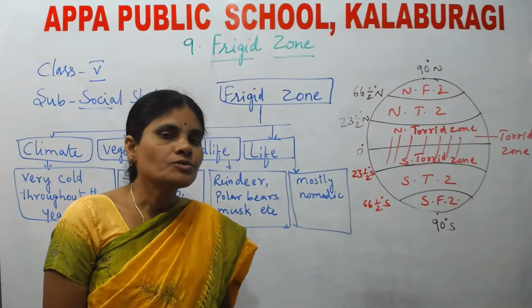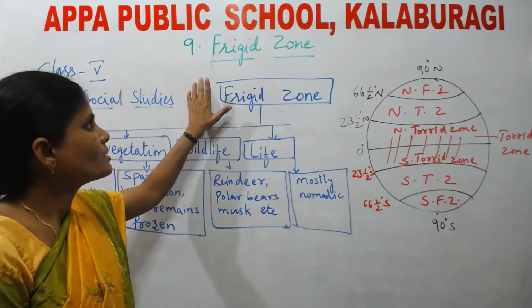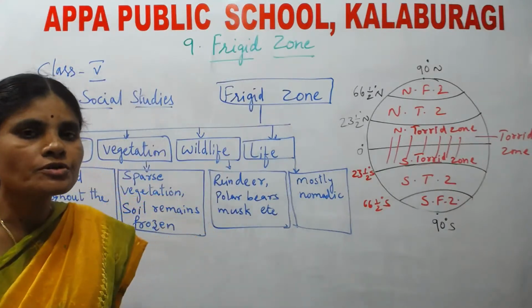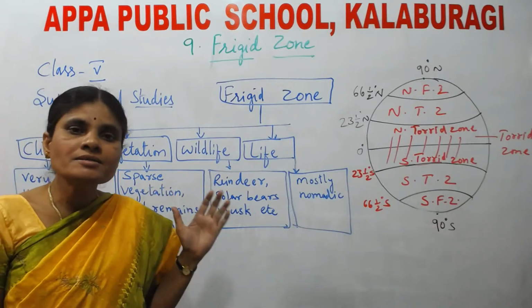Okay, today I am going to explain to you the ninth lesson. What is that? Frigid zone. Understood, children? Before going to explain this lesson, I would like to revise the last lesson.